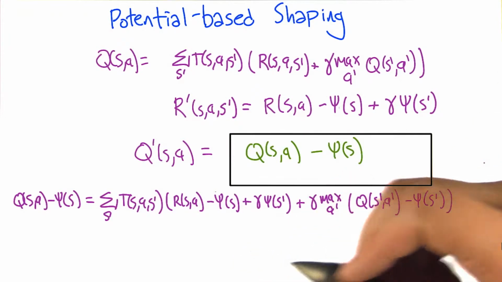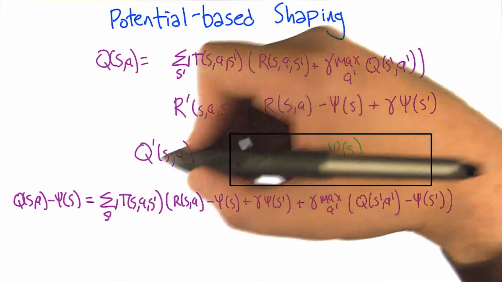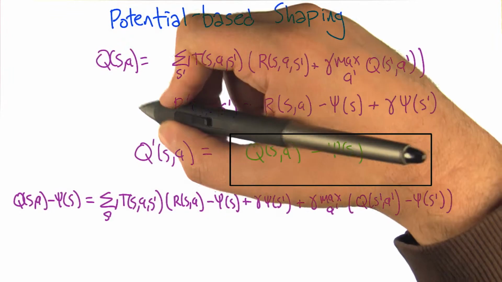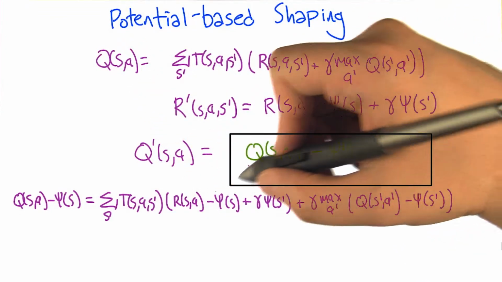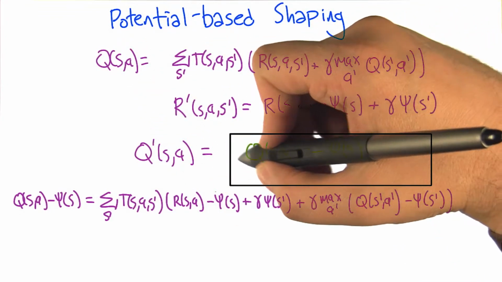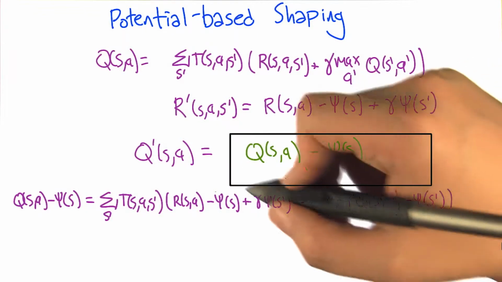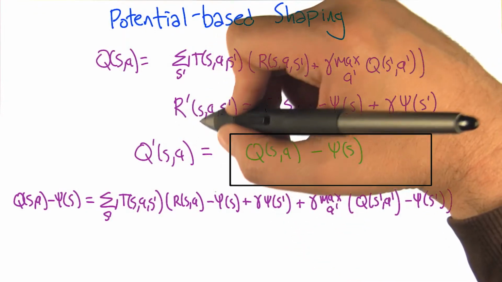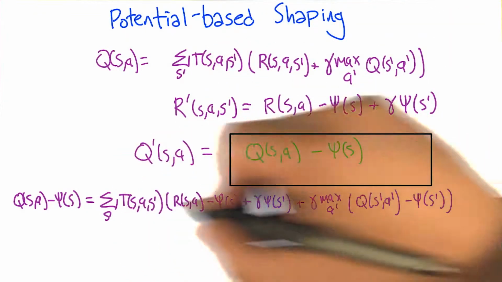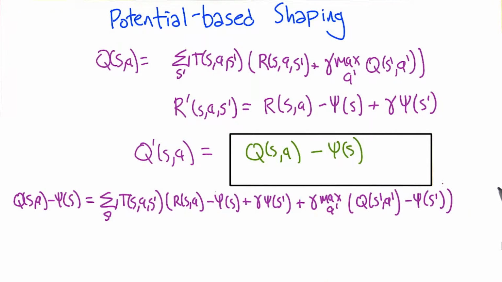All right, so I've just written out our equation for q prime and substituted in the definitions that we think are true, what the new q prime is in terms of the old q, and what the new rewards are in terms of the old rewards. And so if this works, if we can do a bunch of if and only ifs that actually bring us to something that we know is true, then we should be good. Okay. So, all right, how can we do this? We have an equation for q.